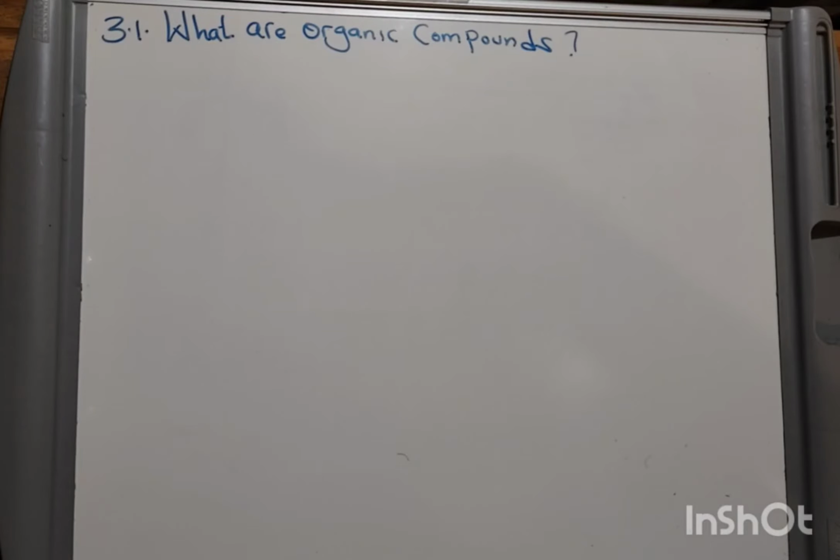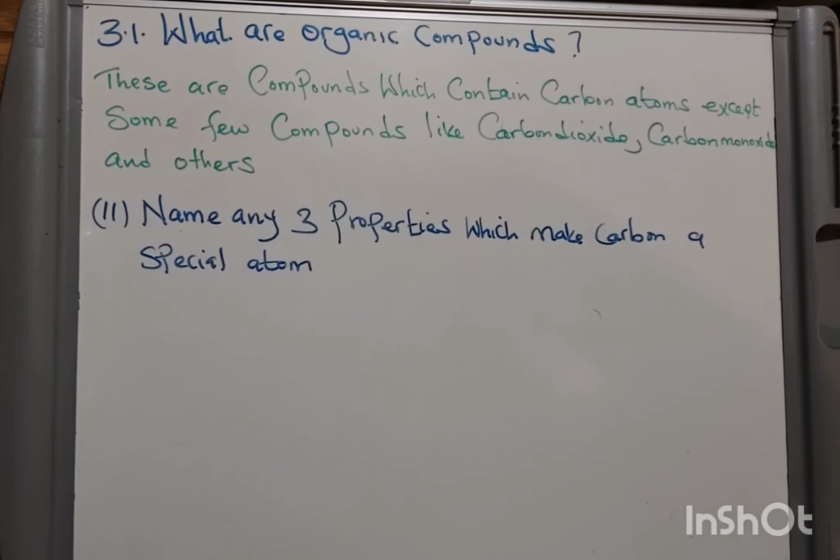The reason why we present it like that is that there are some few compounds which are not organic, but they contain carbon. For example, carbon dioxide, carbon monoxide, carbonates, and others. So let us put that one down.